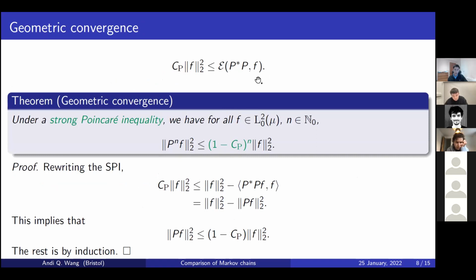So assuming you have a strong Poincare inequality, if you literally just rewrite it, you write out the definition of the Dirichlet form and push some things around, you can get to this stage here where you can say that the norm of Pf squared is less than 1 minus Cp times the norm of f squared, and then immediately by induction, you can deduce the exponential convergence. So if you can show such a strong Poincare inequality you're in business, you can immediately write down this exponential convergence, which is great.